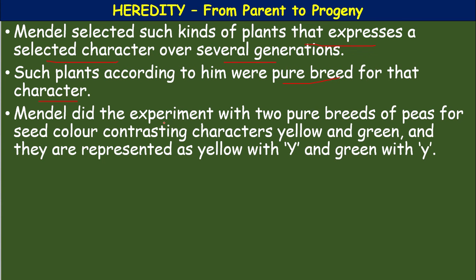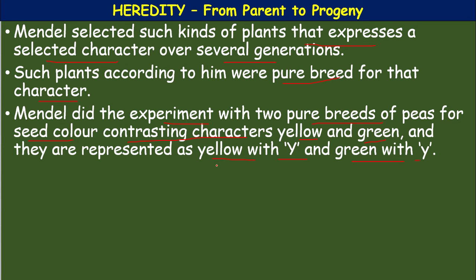Mendel did an experiment with 2 pure breeds of pea for the seed color, with contrasting characters, yellow and green. They are represented as yellow with capital Y and green with small y.